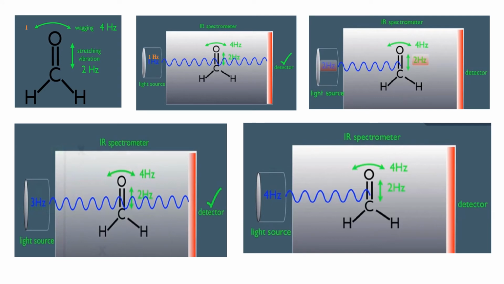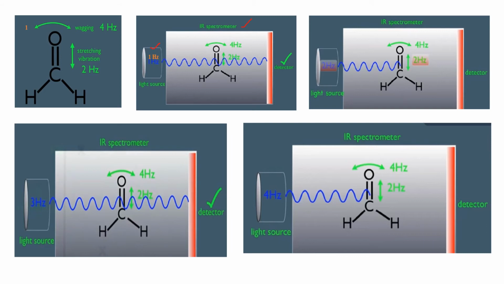Imagine an HCHO molecule. It has two different types of vibrations. One is wagging, the other one is stretching. For our approximation, the stretching is at 2 Hz and the natural frequency of the wagging vibration is at 4 Hz. Now I have placed this molecule in the IR spectrometer and I pass IR radiation of 1 Hz.